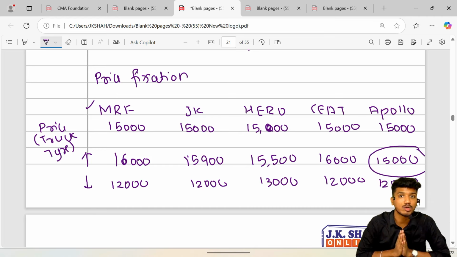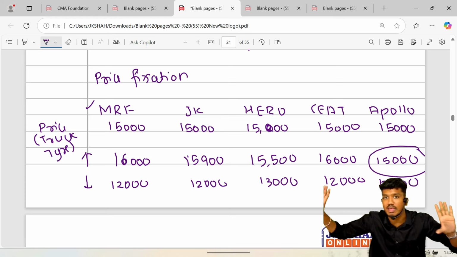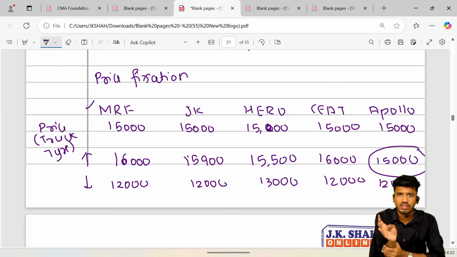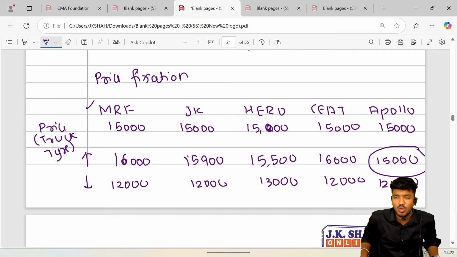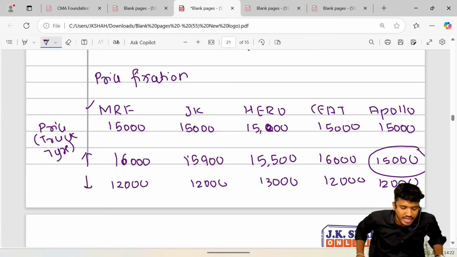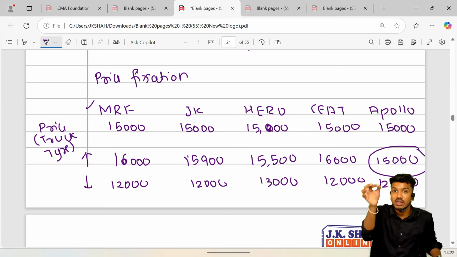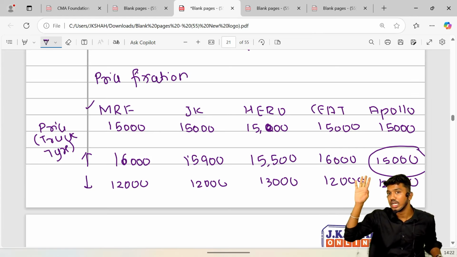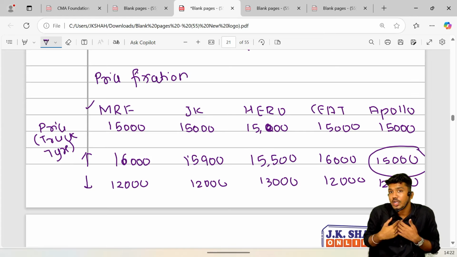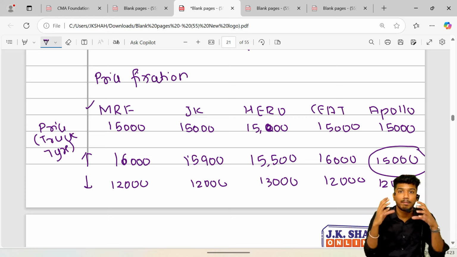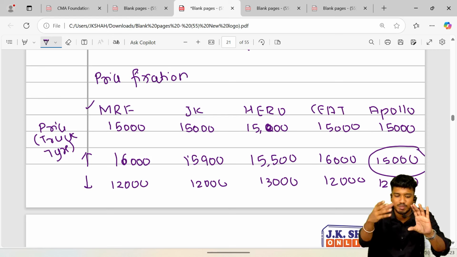I hope you guys are getting what I'm speaking. For example, we all are in the same market. We all are selling the same commodity. More or less the product, quality and category are the same. So everybody was charging the same price, 15,000, each one of them. Now it happened that one company decreased the price from 15,000 to 10,000. Others also followed the trend. Now I haven't followed the trend, I kept it at 15,000. In that scenario, I might suffer a loss because my product would come across as expensive compared to other products.